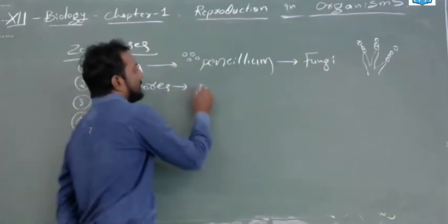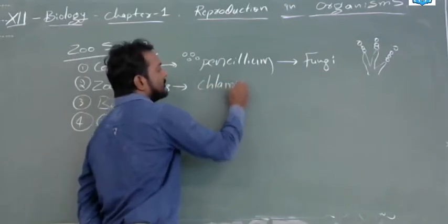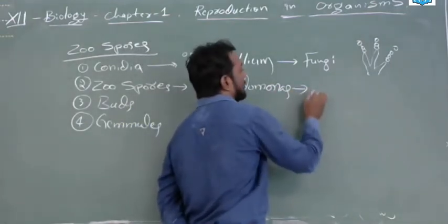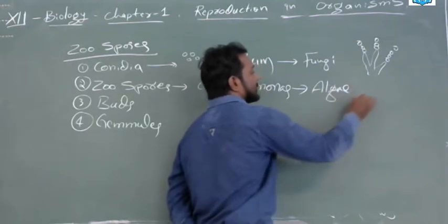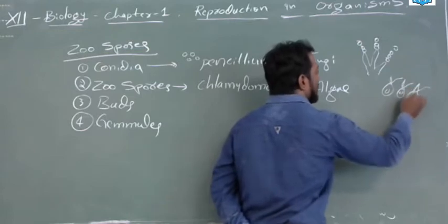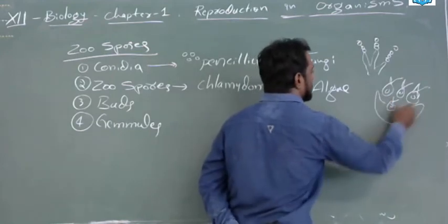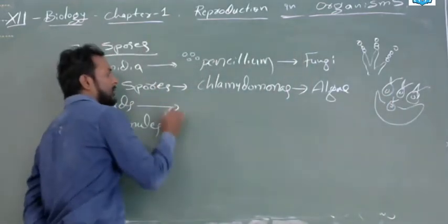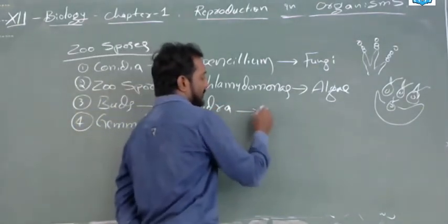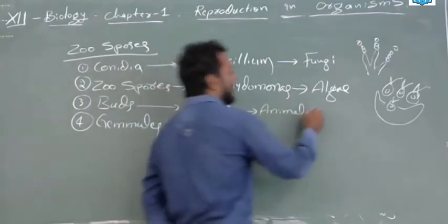Next, zoospores. This can be seen in the chlamydomonas, and this belongs to algae. This will be seen like this, the greenish color. As they are algae, they have the capability to survive. They will be broken and released. Buds, this you can see in the hydra. Okay, and hydra is an animal, and this belongs to the second phylum, that is Cnidaria.